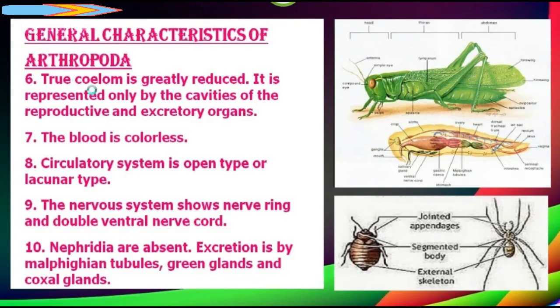Next, the true coelom is greatly reduced. It is represented only by the cavities of the reproductive and excretory organs. The blood is colorless. Circulatory system is open type or lacunar type. The nervous system shows a nerve ring and double ventral nerve cord. Nephridia are absent. Excretion is by Malpighian tubules, green glands, and coxal glands. And this is the internal anatomy of this group.